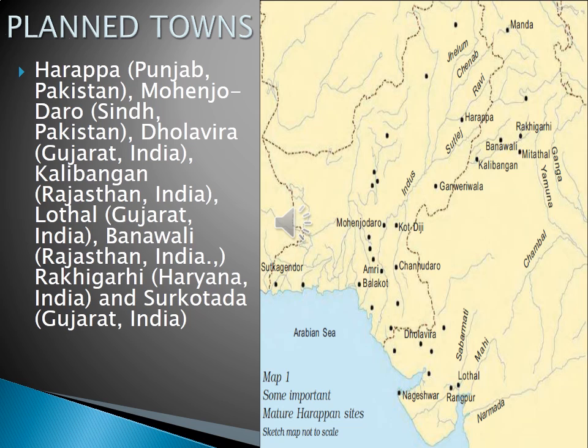So these are the important cities. The major cities of the Indus civilization: Harappa, Mohenjo-daro, Dholavira, Kalibangan, Lothal, Banavali, Rakhigarhi, and Surkotada. They are the planned towns. They found a lot of buildings in these towns.